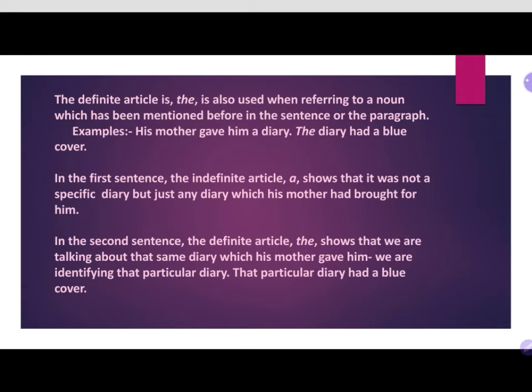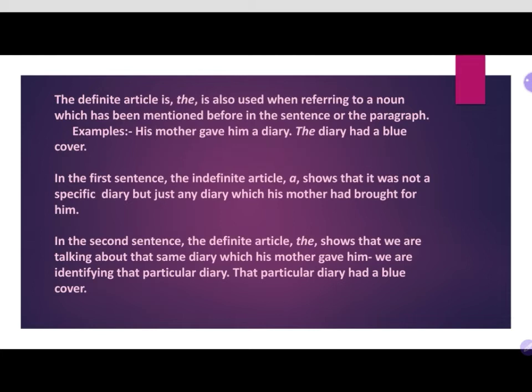Example: His mother gave him a diary. The diary had a blue cover. In the first sentence, the indefinite article a shows that it was not a specific diary. His mother gave him a diary. A diary means it is telling in a very common way. It was not a specific diary but just any diary which his mother had brought for him.